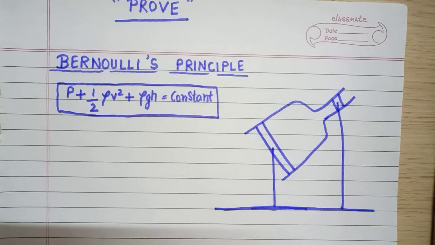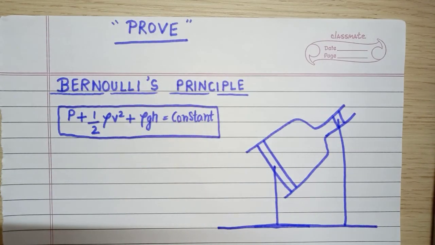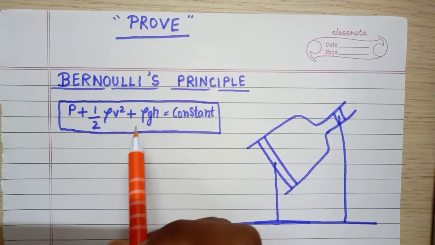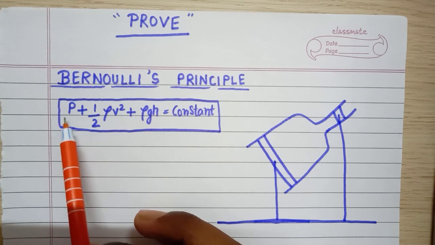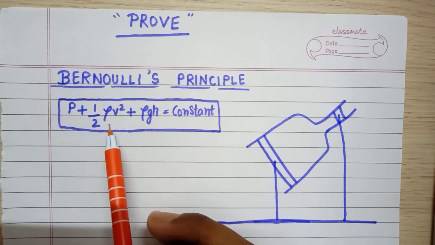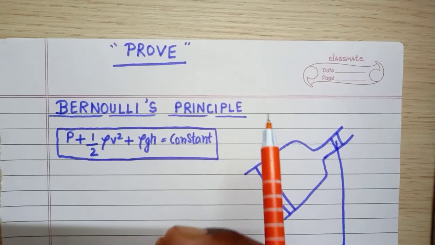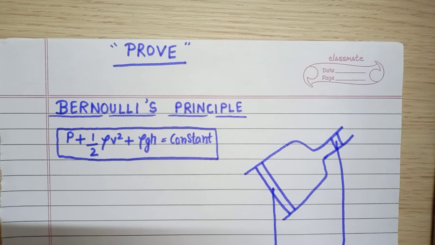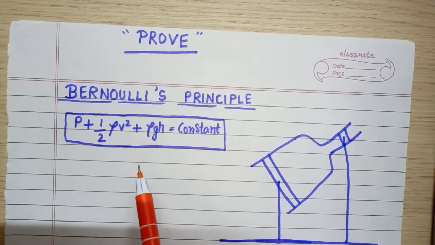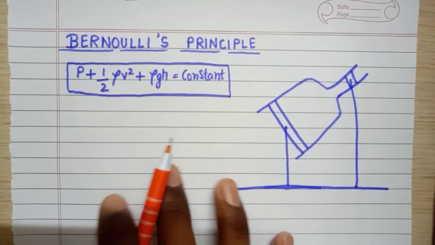Now in this video we will prove Bernoulli's theorem of class 11. Bernoulli's principle, as you know, states that the sum of kinetic energy, potential energy and pressure energy per unit volume of an incompressible, non-viscous, streamlined, irrotational flow remains constant along a streamline. So as you know, I have to prove that.